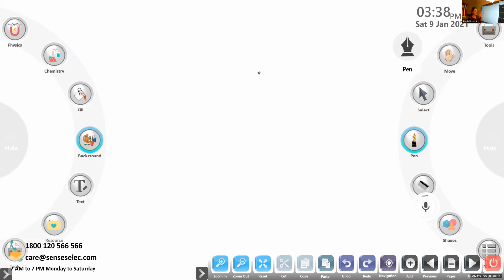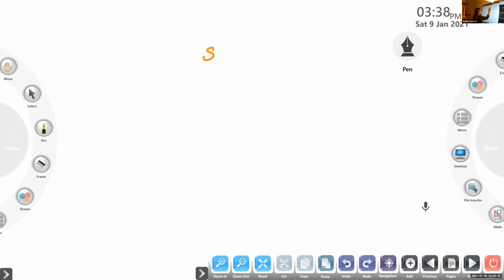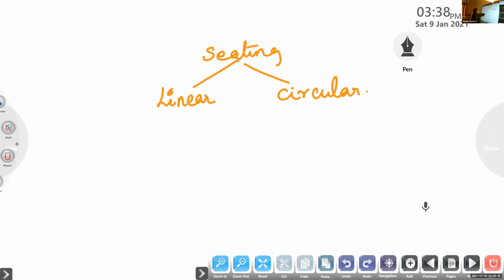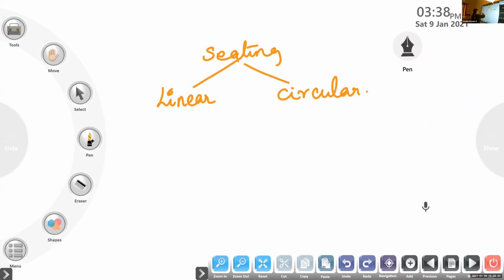Suppose A, B, C, D are sitting. Who is sitting to the left of A, who is sitting to the right of A, according to this condition. Some conditions will be given. From these conditions, you have to answer that question. So the seating arrangement, we can do it in two ways. The first one is linear and the next one is circular arrangement.